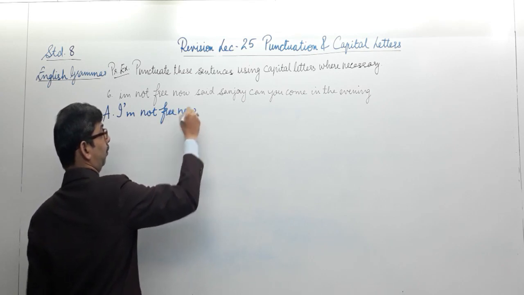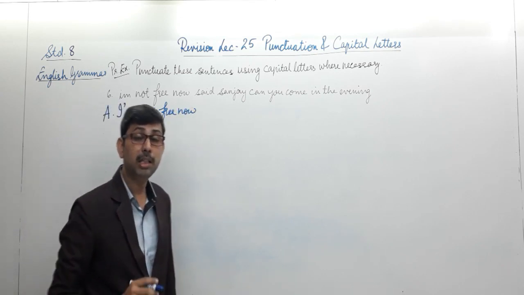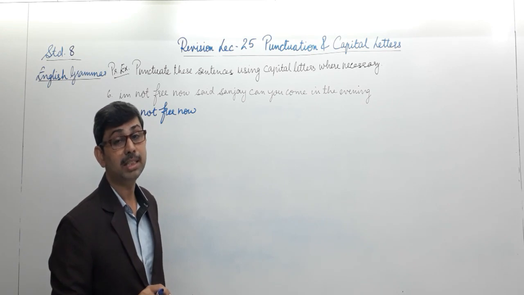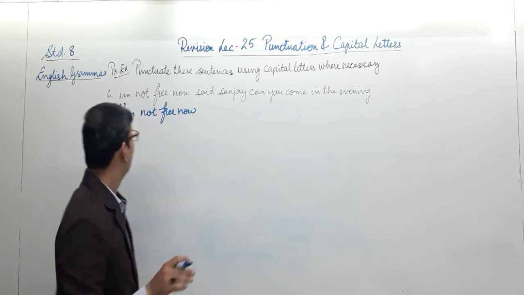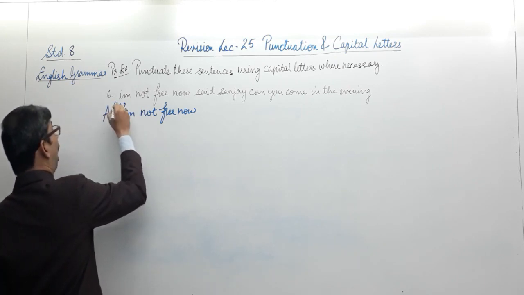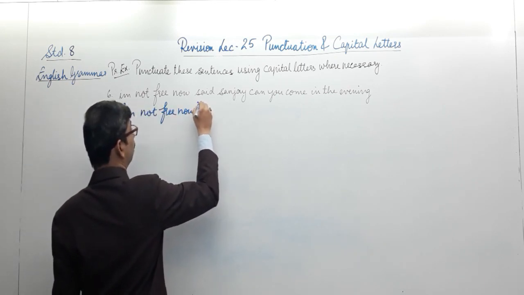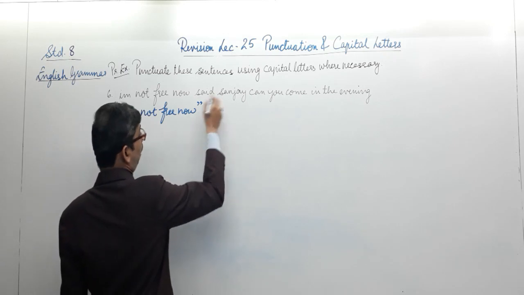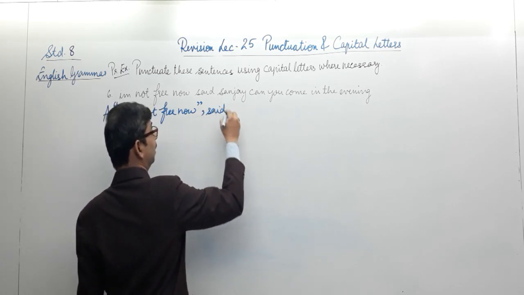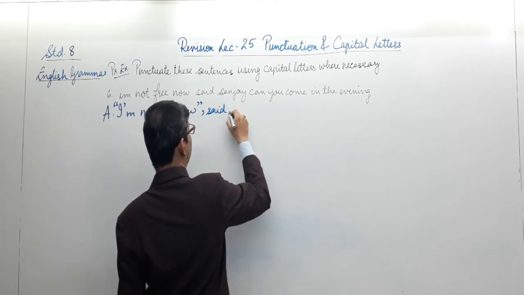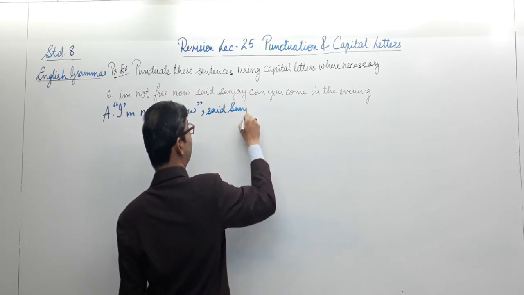now. So this was the thing said by Mr. Sanjay. It's the exact words he has spoken. Hence, we need to put it in the quoted speech. I am not free now. Well, who said this? Sanjay said this. Comma, said Sanjay. Sanjay is a proper noun, so we need to capitalize it.